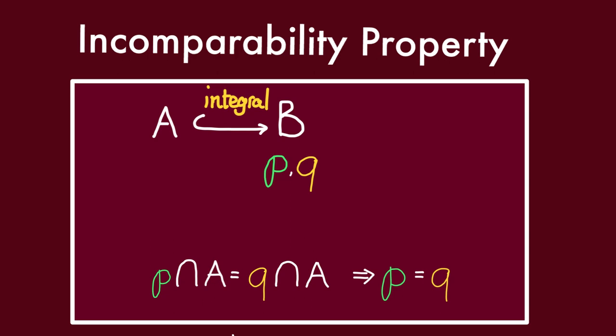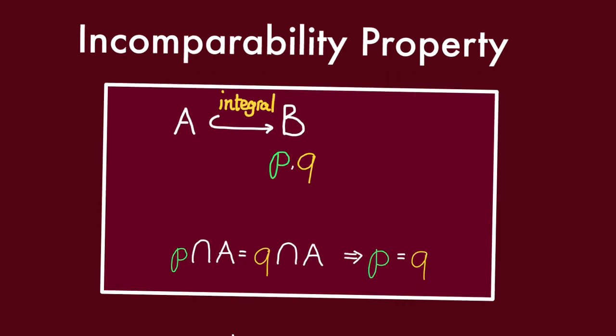This is answered by the following incomparability property from commutative algebra. This lemma says that if B over A is an integral extension of rings, where here we view A as a subring of B, and P, Q are two prime ideals of B that contract down to the same ideal in A, then they must be the same ideal in B to begin with.